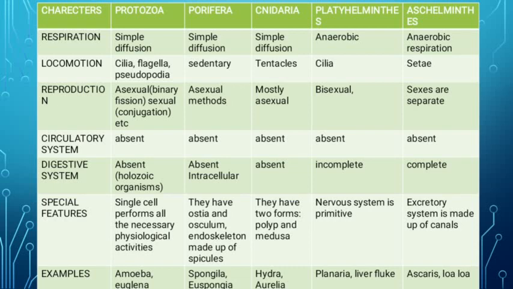Then the examples are Ascaris and Loa Loa. Loa Loa is an organism, an Aschelminth, like a worm. So the name is Loa Loa, and one more example is Ascaris. I will show you the pictures of them.